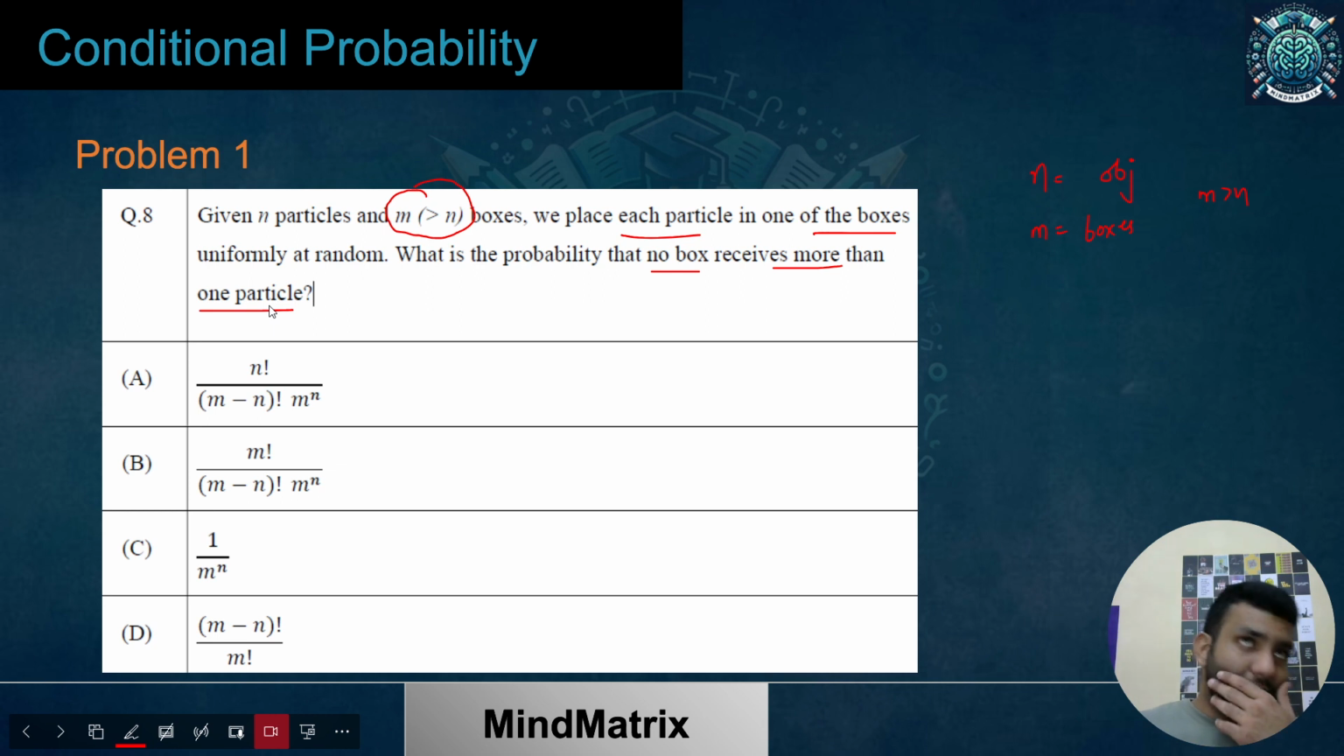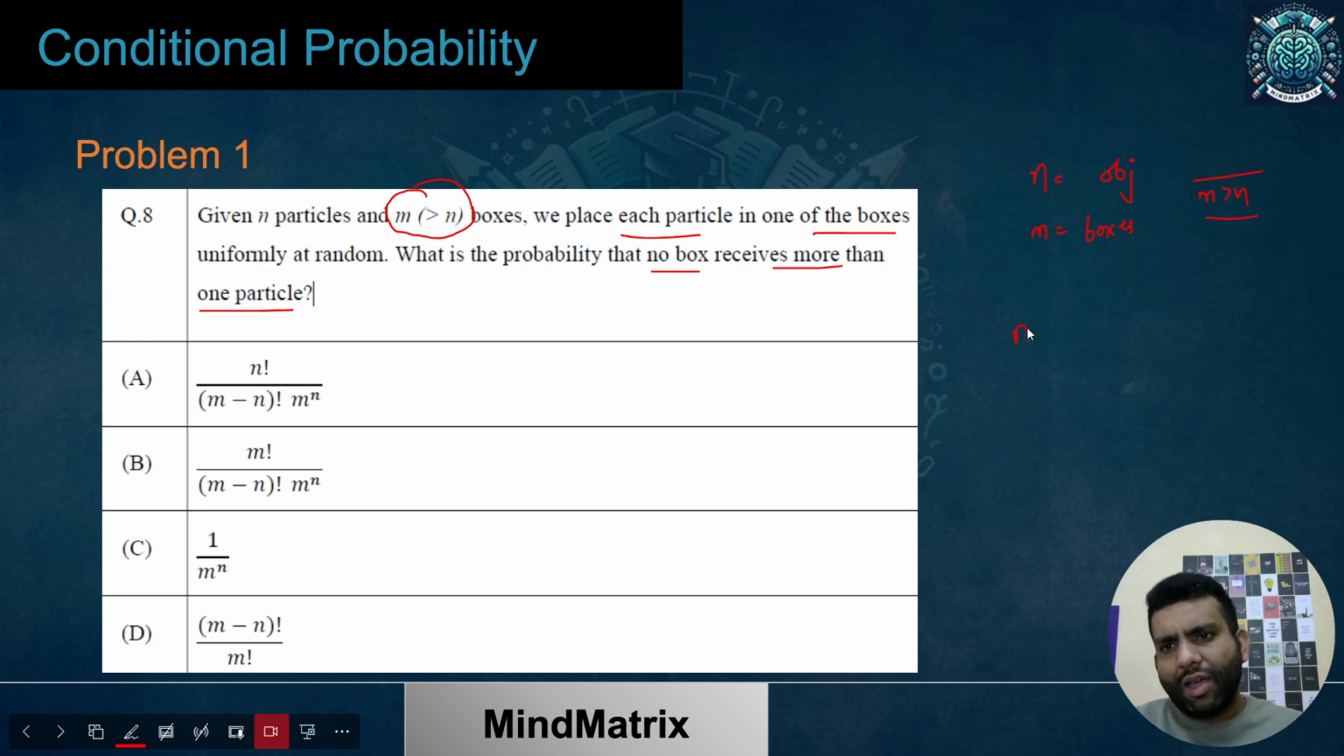If I'm putting a particle or an object in a box, then I'm not going to put more than one. But there may be a case that some boxes would be empty, I'm sure about it. Why? Because I already know m is greater than n. And when I'm putting one particle or one object at a time in a box, I'm not keeping more than one.